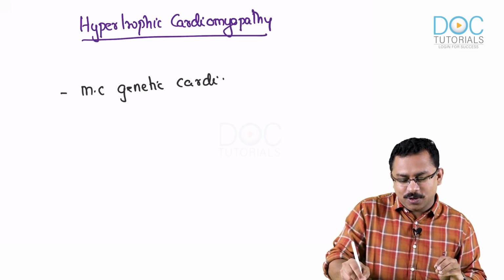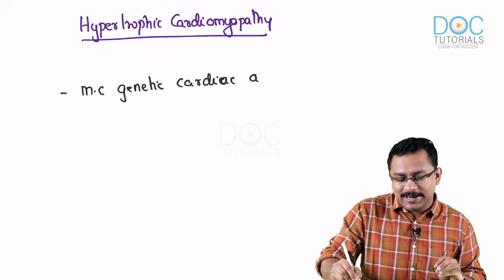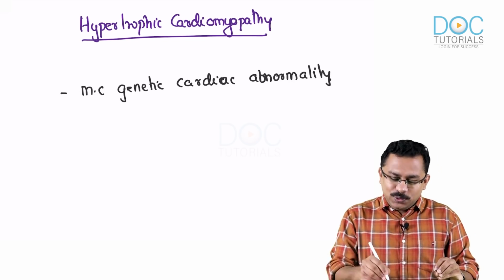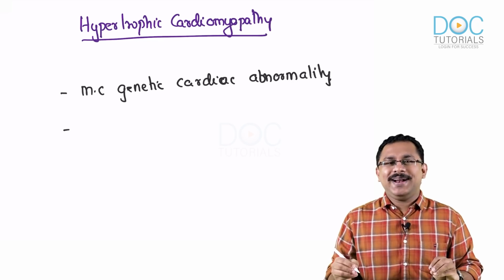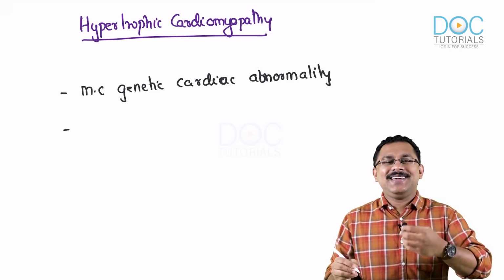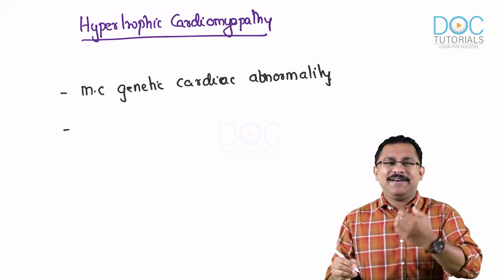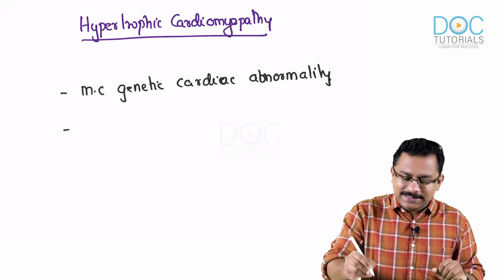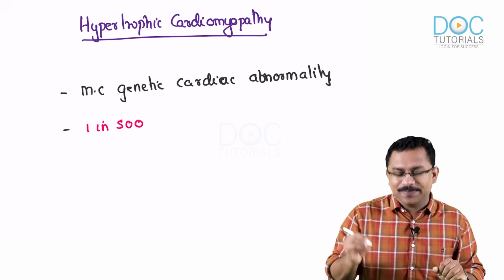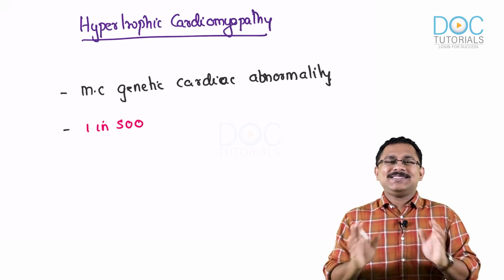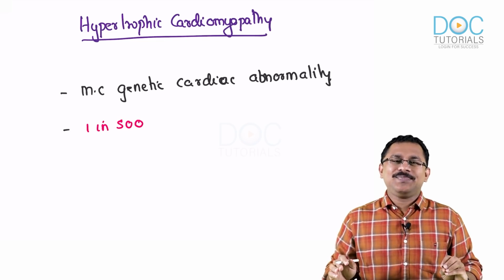Very important. So, the prevalence of this condition, especially in the North American, Asian, African population, comes to around 1 in 500.